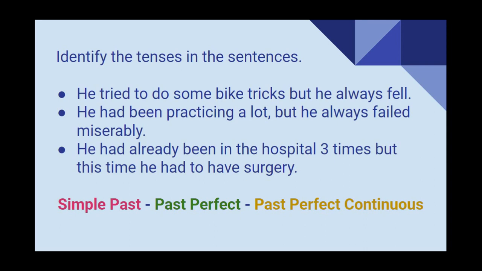Okay, let's check. Tried is simple past, as well as fell. Had been practicing is past perfect continuous. If you remember, we formed it by using had, been, and the ing form of our verb or present participle. Failed is simple past. In the last sentence, we have past perfect, had been, and we also have simple past, had.